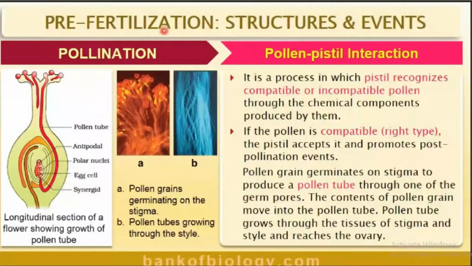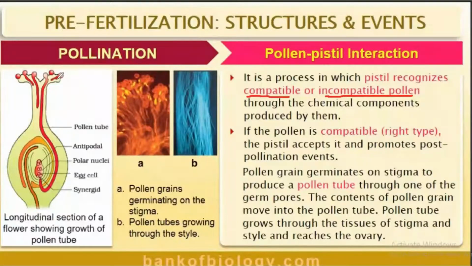Here we have to study two terms. They are compatible pollen and the other one is incompatible pollen. What do you mean by compatible and incompatible? Compatible means right pollen grain. That means the pollen grain of the same species comes and starts to produce the pollen tube and fertilization should take place. So here compatible.